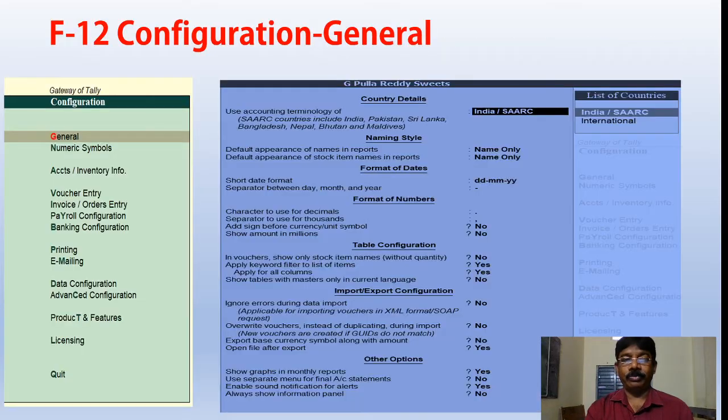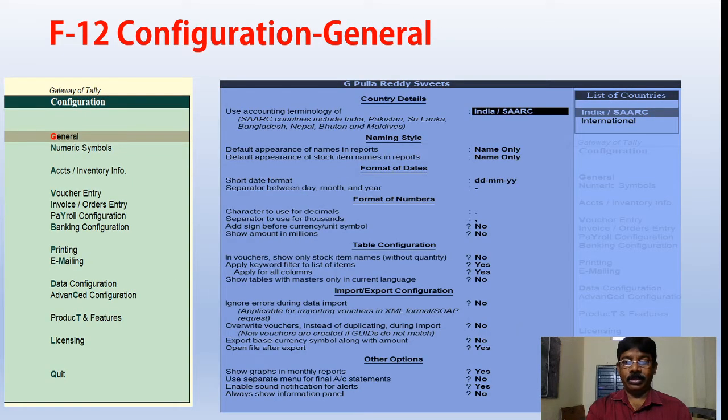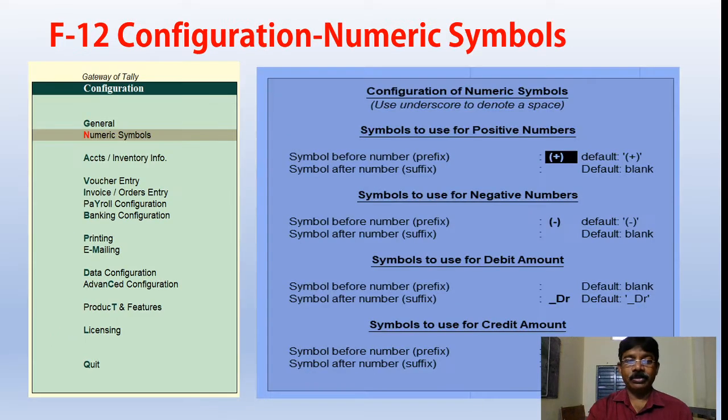accounts and inventory, voucher entry, invoice, order entry. Look at one by one. These are the general. This will be applicable to all companies. Numeric symbols: how the numeric symbols will be displayed.